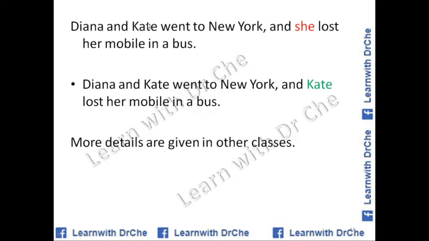The next example is: Diana and Kate went to New York and she lost her mobile in a bus. We don't know whether "she" is referring back to Diana or to Kate. So this is faulty referencing or vague referencing. This is wrong. We cannot make these mistakes in our writing.